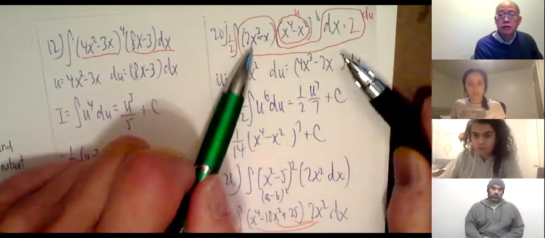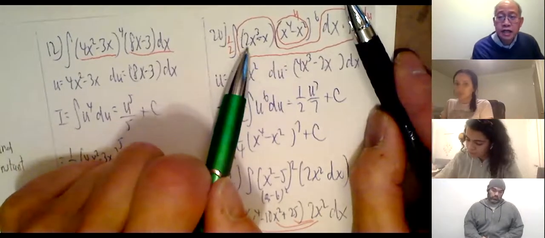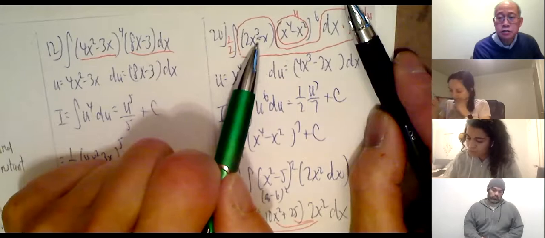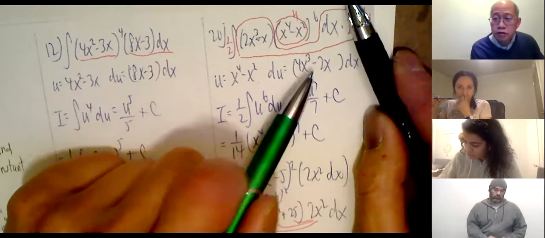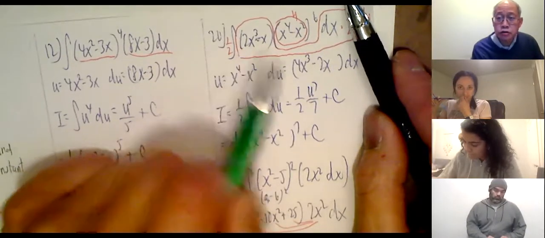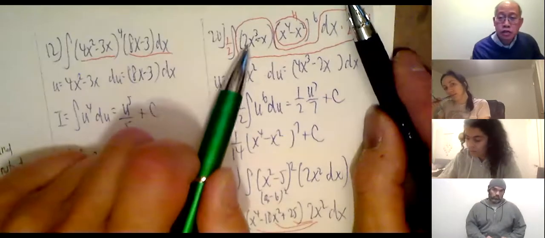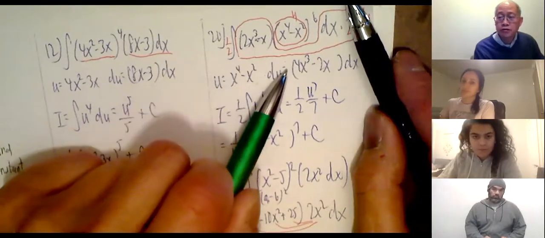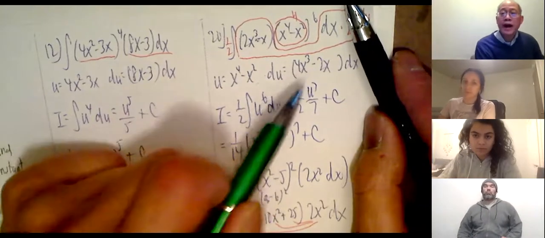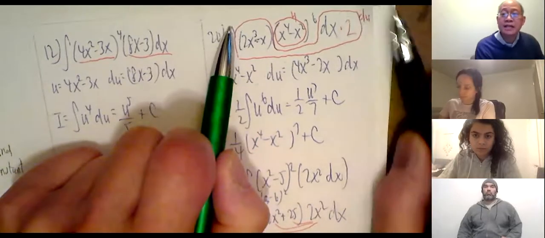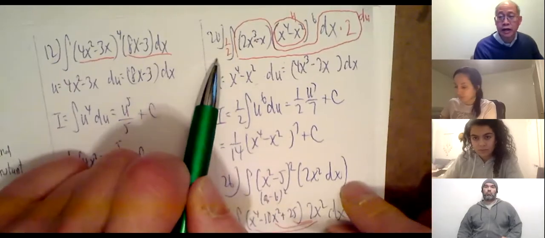Now, how does that compare with the original? Well, I was given 2x cubed minus x. My du is 4x cubed minus 2x. So if you notice carefully, if you multiply that by 2, you get that, right? A little bit sneaky, right? If you take 2 times this thing, what's 2 times 2x cubed? 4x cubed. What's 2 times negative x? Negative 2x. So I can get the substitution that I want if I multiply the inside by 2, which means multiply outside by 1/2.